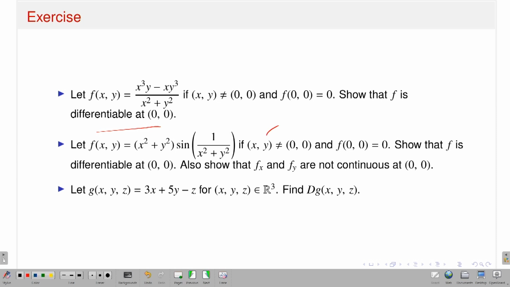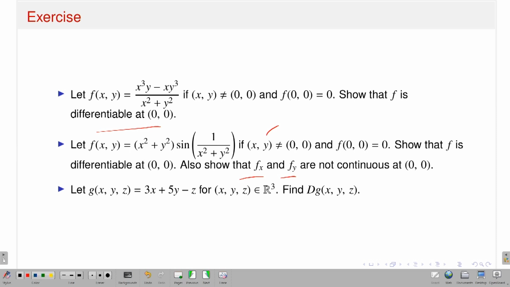This is another example, a small combination of polynomial and sine functions. There also you show that f is differentiable. Not only that, it says that you have to show fx, fy are not continuous. To talk about the continuity of fx and fy, you need to calculate the partial derivative of f with respect to x in a neighborhood of 0. Just calculating the partial derivative at the point 0, 0, you cannot conclude anything about the continuity of fx at 0, 0.